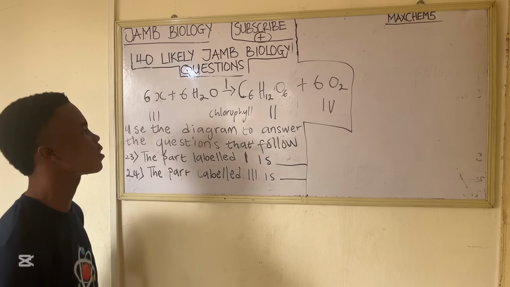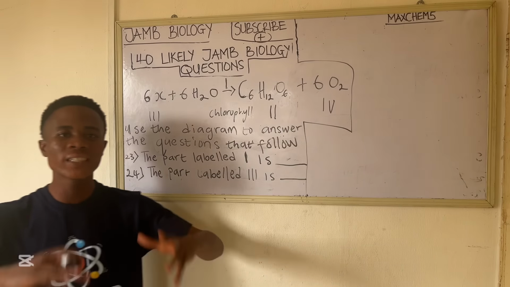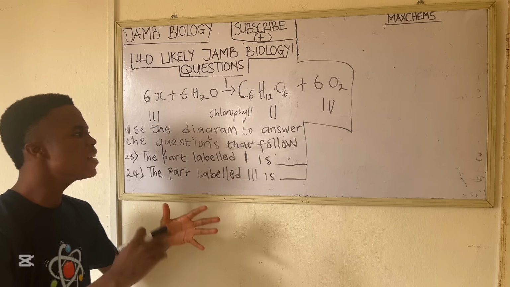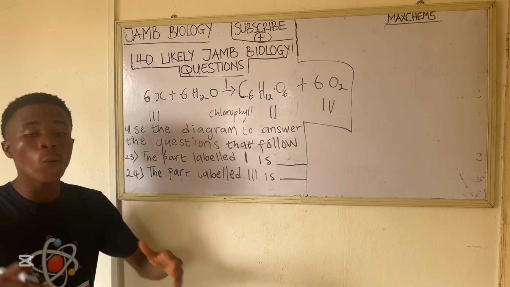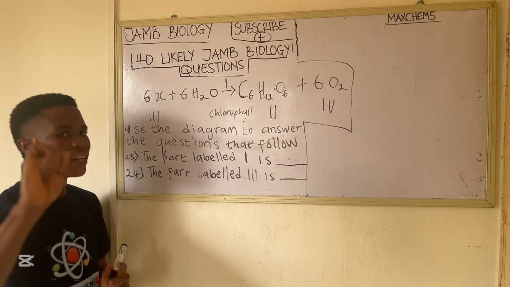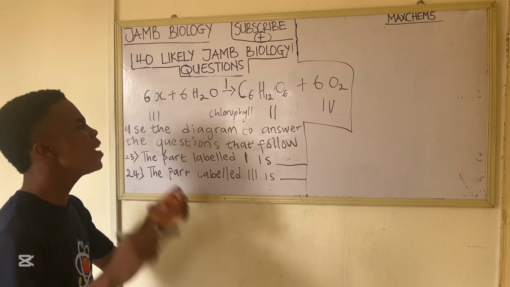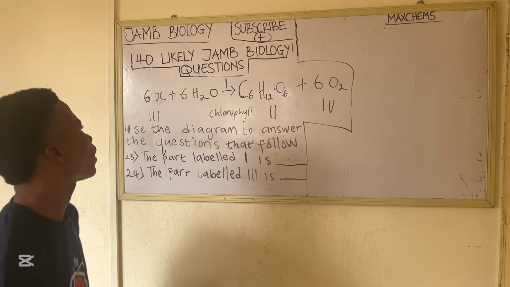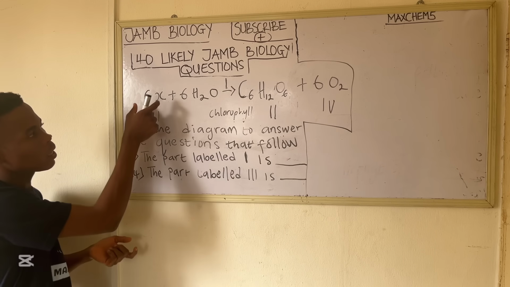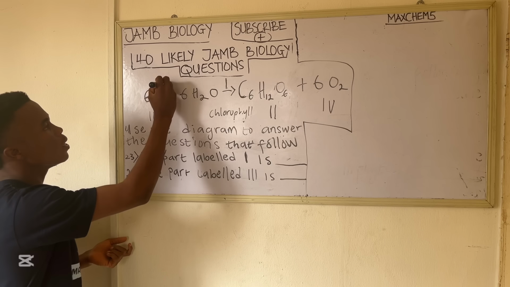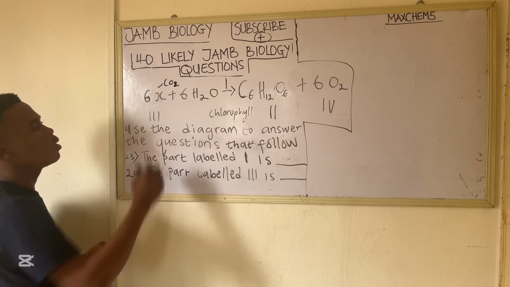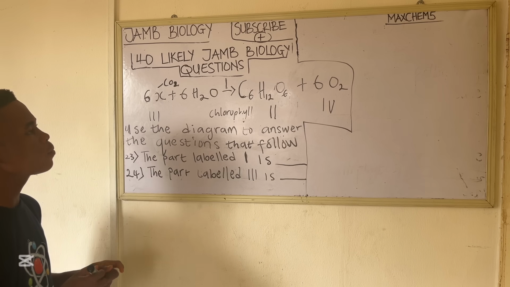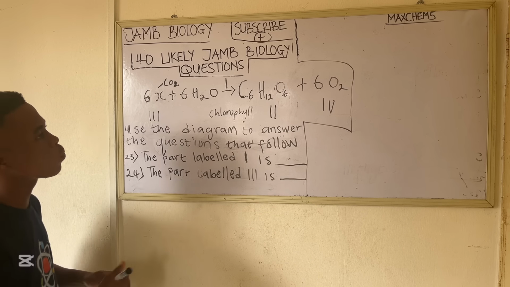What is photosynthesis? Photosynthesis is the process by which green plants or chlorophyll bearing organisms manufacture their own food in the presence of sunlight, by the use of simple inorganic molecules, which are water and carbon dioxide, CO2. So what's supposed to be here is CO2, carbon dioxide, and water. You understand? So this part here is representing CO2. And the aim of this photosynthesis is to produce glucose.